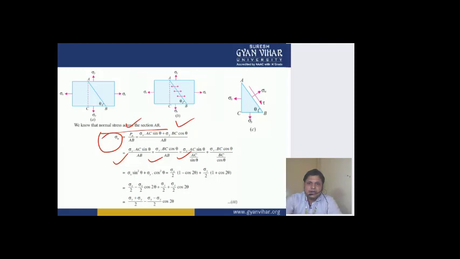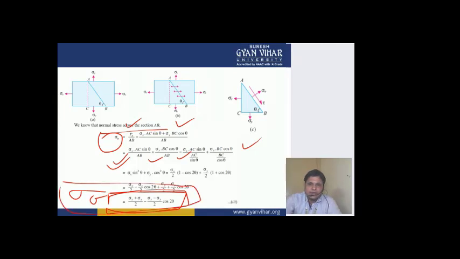Your AB is AC by sine theta, and with this we have put it here. Finally, by simplifying, we have obtained a relation. The relation is sigma theta equals sigma x plus sigma y by 2 minus sigma x minus sigma y by 2 cos 2 theta. Now this formula has to be remembered, that sigma theta is given by this formula.